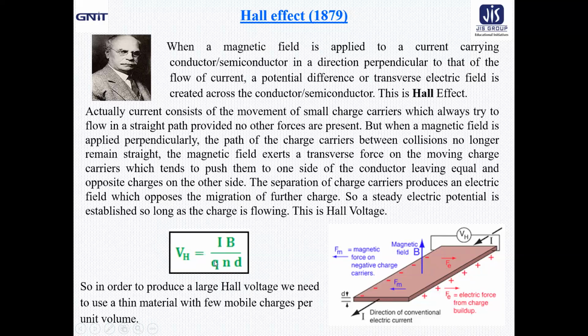and Q is the charge of each carrier, N is the number of charge carriers per unit volume. That means carrier concentration. And D is the thickness of the conductor, or you may call it the semiconductor also. That means in order to produce a large Hall voltage, we need to use a thin material with few mobile charges per unit volume.